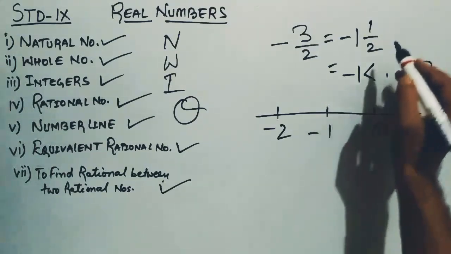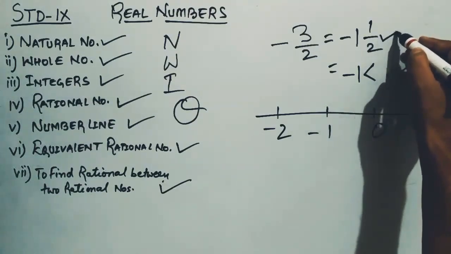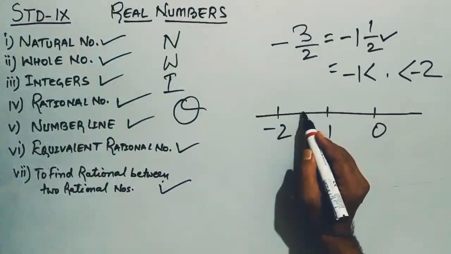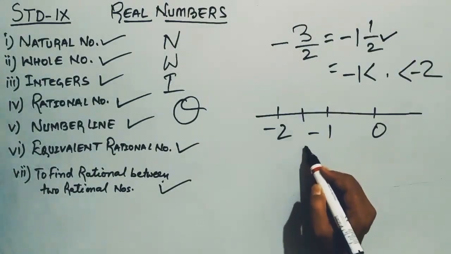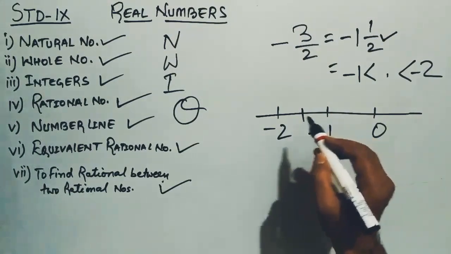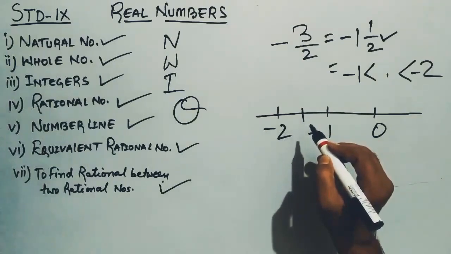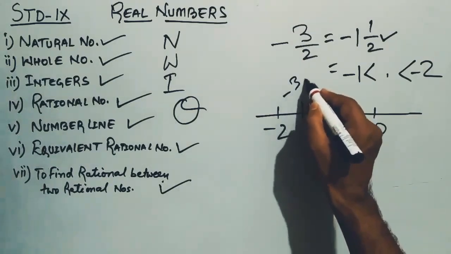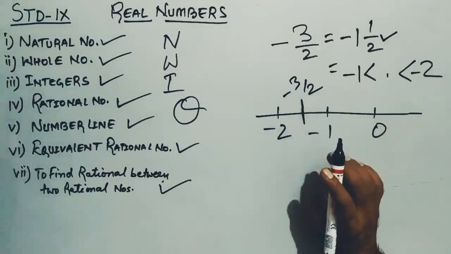So what we have to do, since the fractional part is 1 by 2, it means that we will divide minus 1 and minus 2 into 2 equal parts. So this is the small line which is dividing minus 1 and minus 2 into 2 equal parts. All right, so this small line will represent what? Minus 3 by 2. Is it clear?